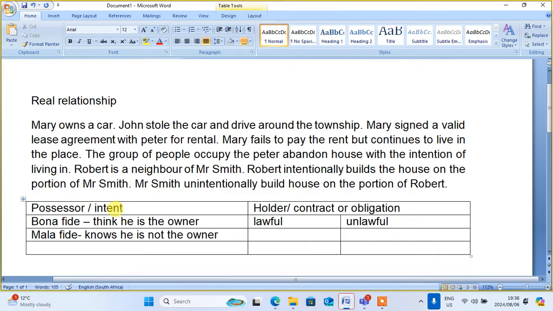He knows that he's not the owner, but he continues to possess such a car. So it means that the relationship between John and the car here is that of a malafide possessor.